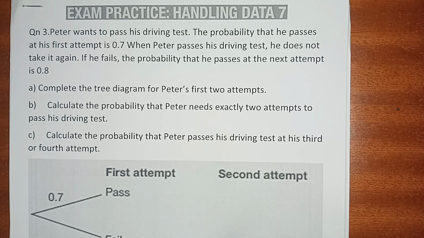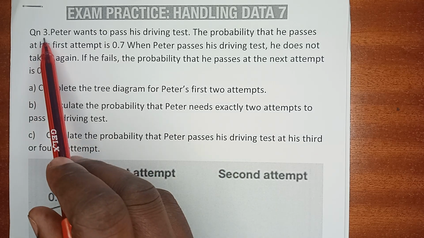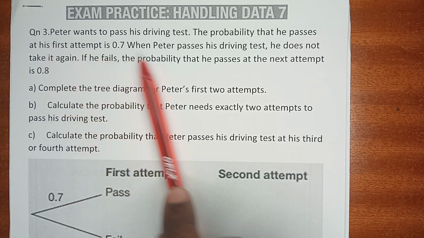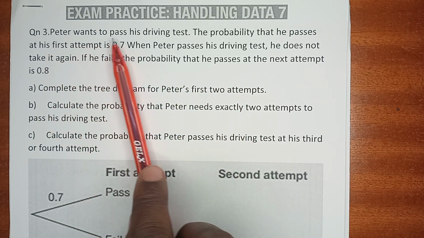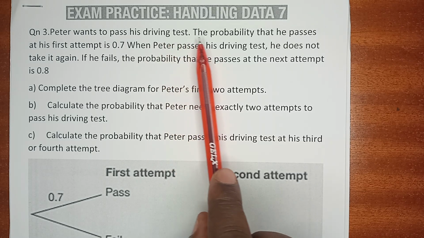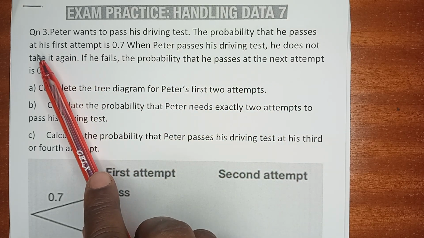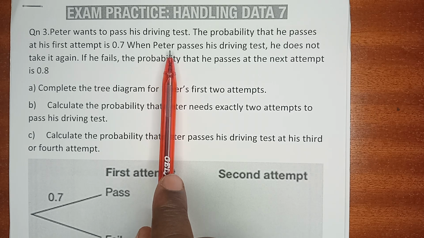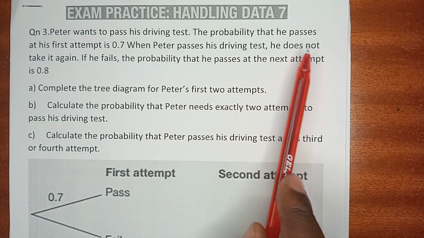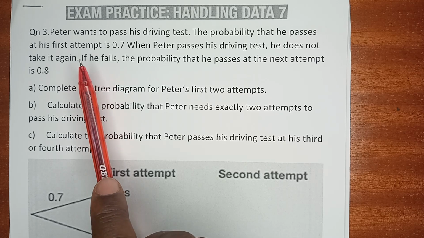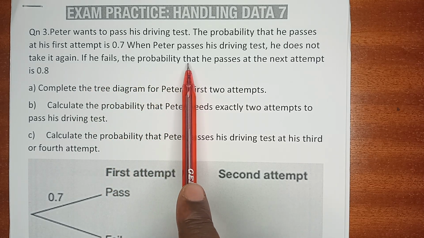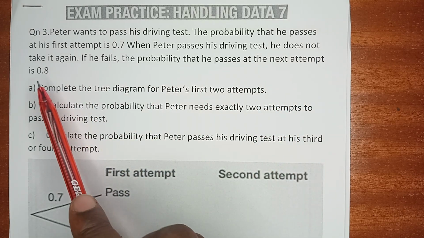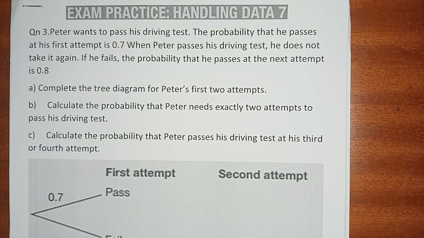As we conclude handling data 7, we look at the very last question, which is from the exam practice, question number 3. Peter wants to pass his driving test. The probability that he passes at his first attempt is 0.7. When Peter passes his driving test, he does not take it again. If he fails, the probability that he will pass at the next attempt is 0.8.